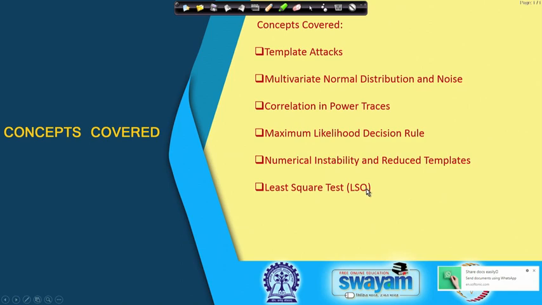Okay. So, we shall be discussing the multivariate normal distribution, for formalization of noise, which is very central to understanding template attacks. We shall be discussing correlations in power traces, and finally the maximum likelihood decision rule, which we use to determine the key in template attacks. I shall talk about some numerical instability problems which can come up because of the formalization of template attacks, and discuss a technique called reduced templates to remove it, and conclude with a modification of the basic template analysis, called the least square test or LSQ.